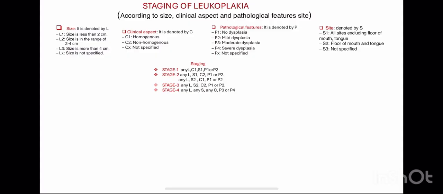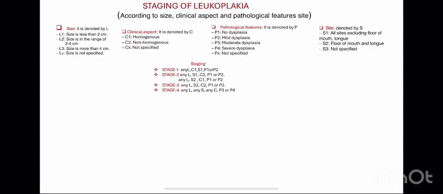First of all is size. It is denoted by L. So L1 is any lesion which is less than 2 cm, then we will mark it as L1. Size in the range of 2 to 4 cm is L2, more than 4 is L3, and which is not specified is LX. Okay, then here is the clinical aspect, how the lesion is looking. If it is homogeneous, C1, non-homogeneous, C2, and not specified, then CX.